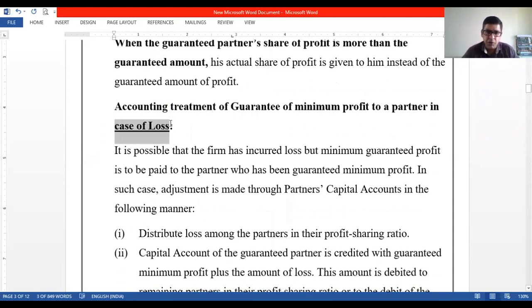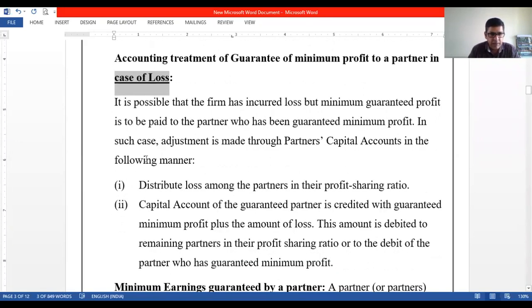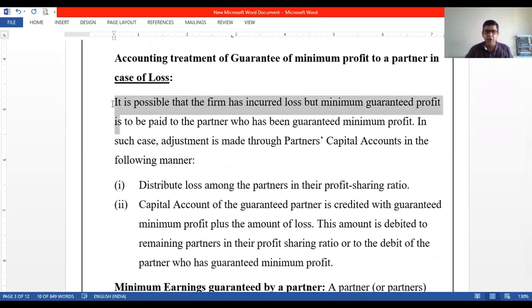Okay, there are a lot of issues in this type of sum particularly. Now, what is to be done? Okay, let us read the situation first of all. It is possible that the firm has incurred a loss, but minimum guaranteed profit is to be paid to the partner who has been guaranteed minimum profit. It has to be paid. Even though the firm is incurring a loss, what difference does it make? That person has been given a guarantee for minimum profit. That minimum profit, guaranteed profit, has to be given to him.